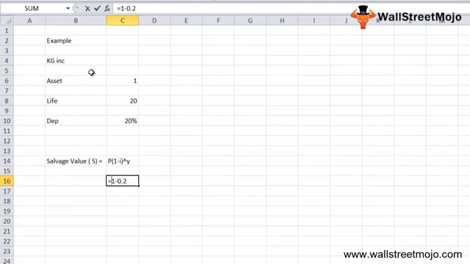We need to put this in a bracket because we have the number of years as an exponent, which is 20 years as the life. So our answer is close to $11,529. Not million, it is just $11,529.